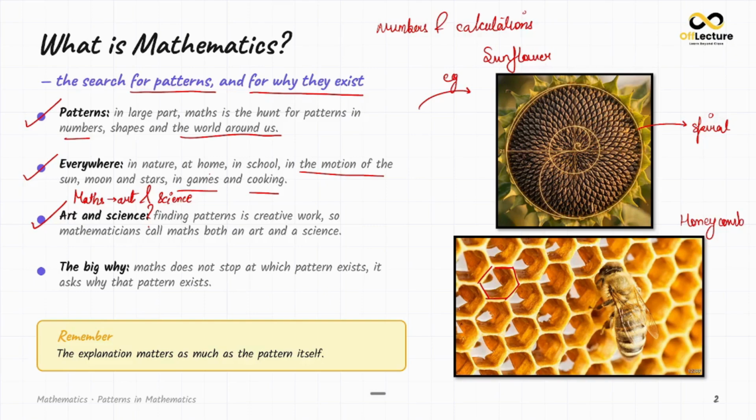Those who are art lovers, those who are science lovers, it means that you are both maths lovers. Also, finding patterns is a creative work. So mathematicians call maths both an art and a science. Okay. So now we know that maths does not stop at which pattern exists. It asks why the pattern exists.